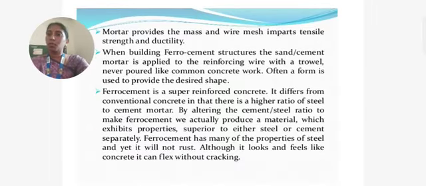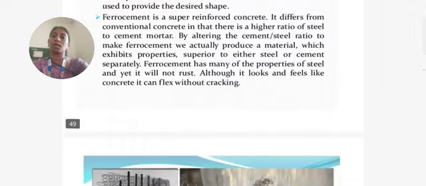Ferro cement is a superior reinforced concrete. It differs from conventional concrete in that there is a higher ratio of steel to cement mortar. By altering the cement steel ratio to make ferro cement, a material is formed which exhibits properties superior to either steel or cement separately. Ferro cement has many of the properties of steel, and it will not rust. Although it looks and feels like concrete, it can flex without cracking.